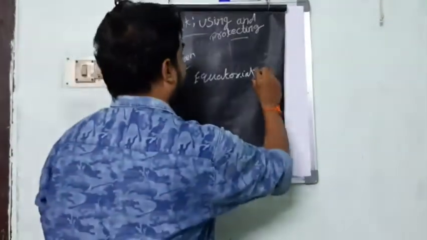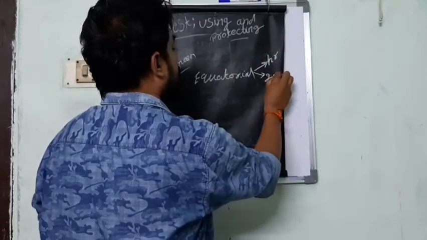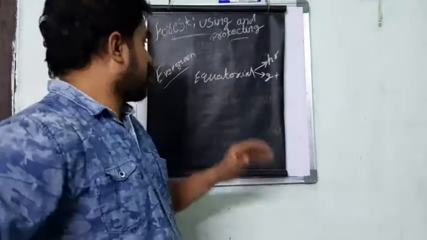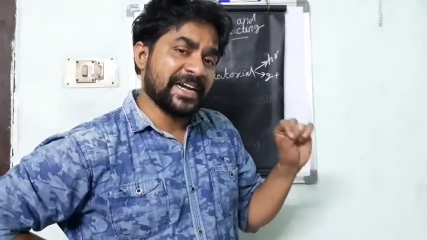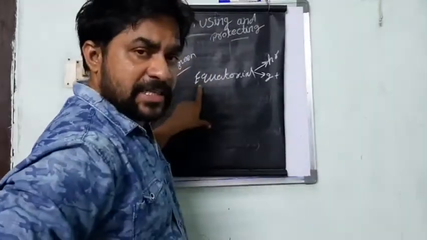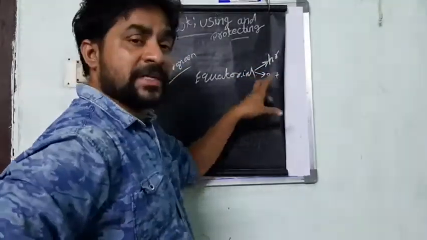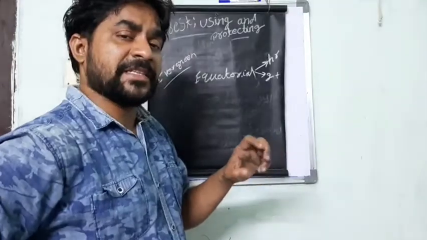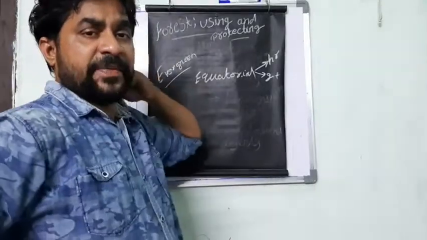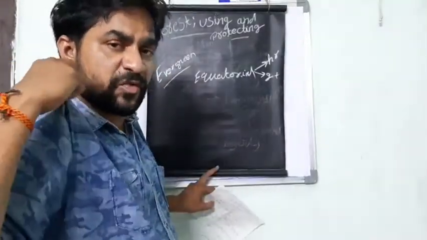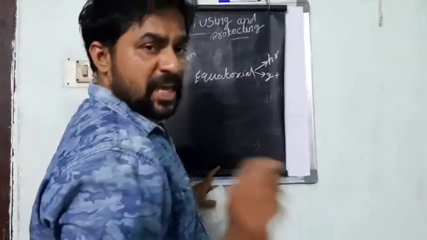Equatorial regions have high rainfall and also good temperature. So equatorial regions, where the rainfall is very high and the temperature is high, are the areas where there is a chance of getting evergreen forest, particularly in the region of the African continent. Maximum we find this evergreen forest there.